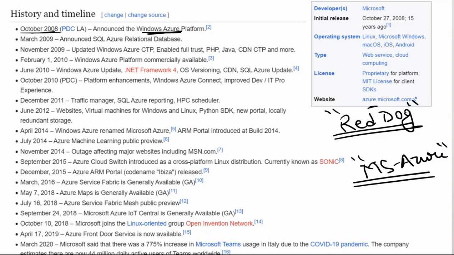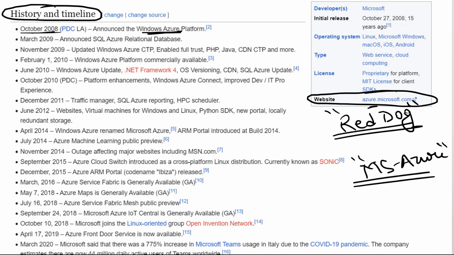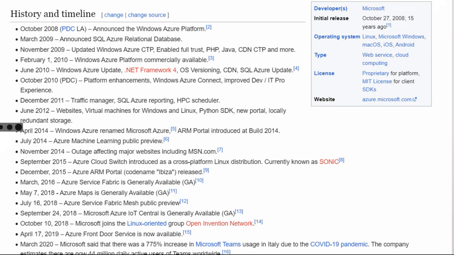Because a lot of us have confusion about when it came and what its history is. No one asked me, right? Everyone is just running towards the job, running towards the certification to achieve something, but how it came into the picture? So these weekend sessions of the Azure Made Easy team will surely help you. I would recommend going through the various websites. You can check out azure.microsoft.com for more details. These things make our life easier if we know the basics and the infra part of it. So this is about the history and the timeline.